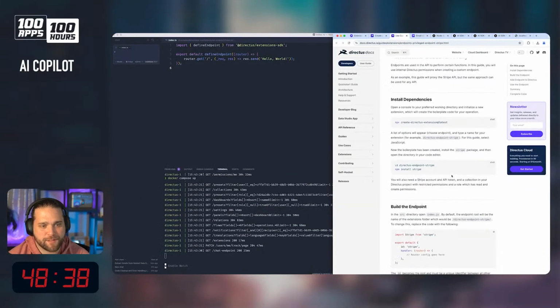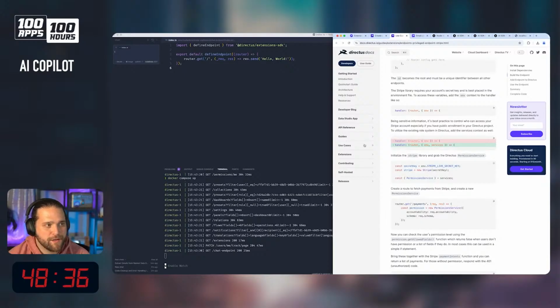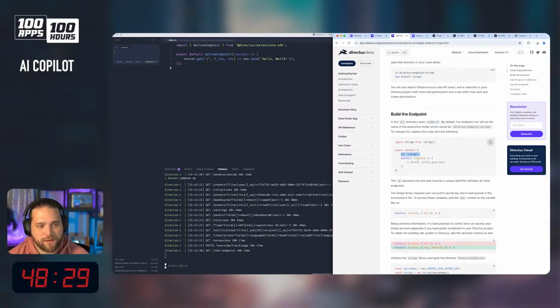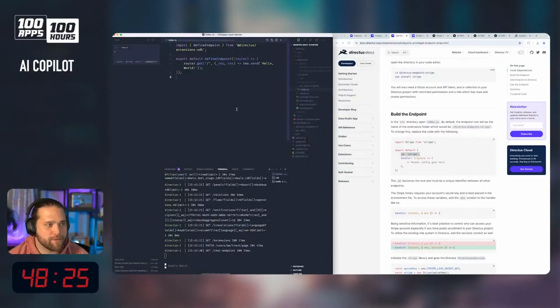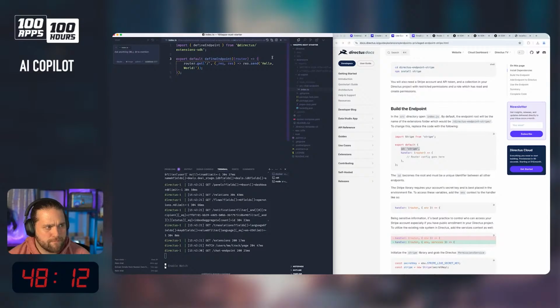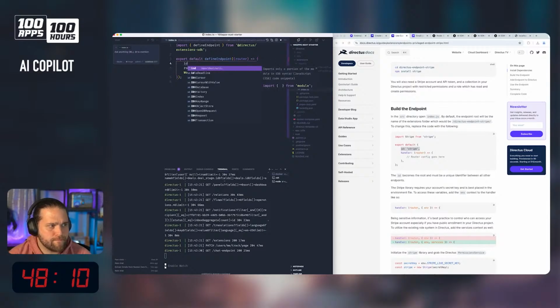Set up some of this documentation here. All right. So the next thing that we're going to want to specify, I could specify an endpoint or an ID for this when we define the endpoint. If I put these up side by side, export default, we're going to call this chat.